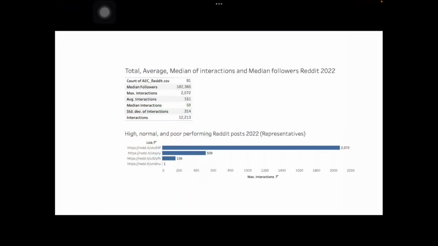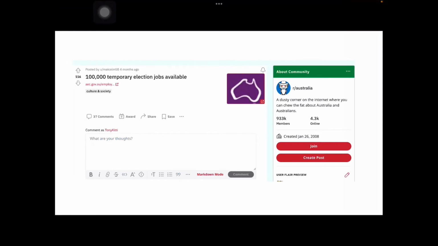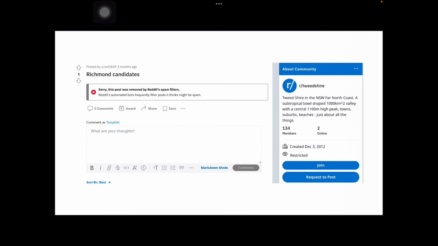For Reddit, interactions over 465 are considered above normal. And here are the representative posts of above normal interactions. This is normal interactions. And this is poor performing, whose content was deleted by Reddit. This can be one of the limitations for conducting analytics when some data is incomplete.